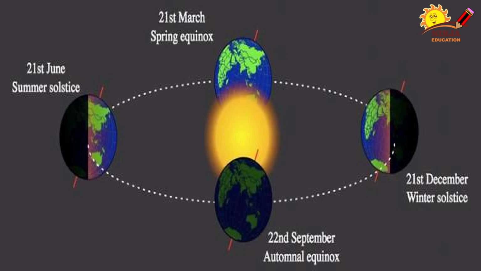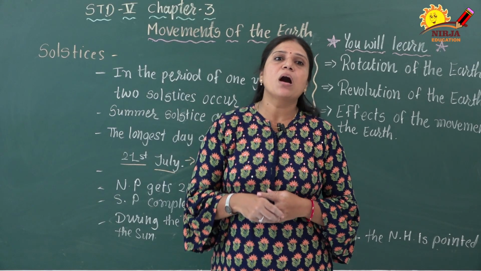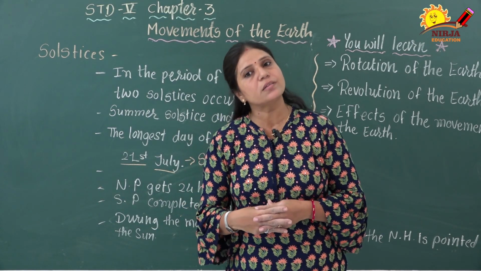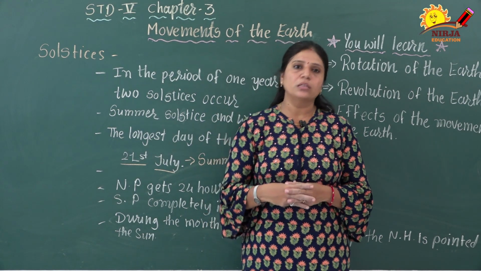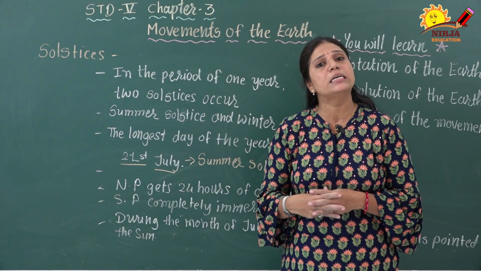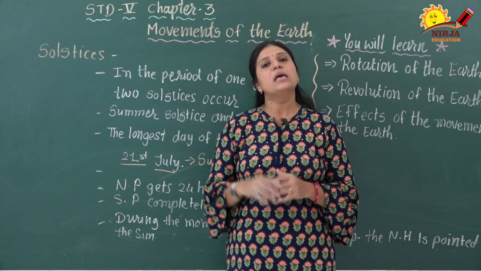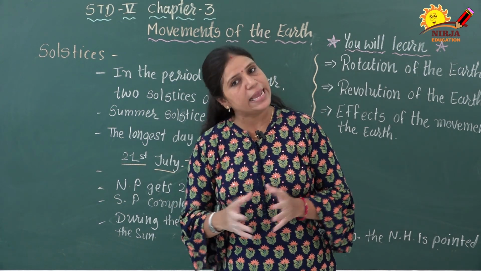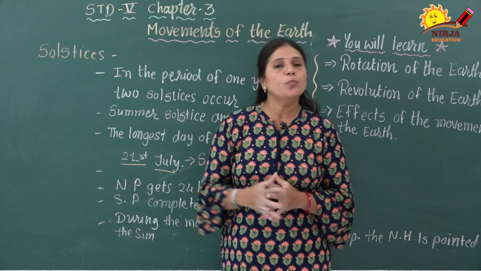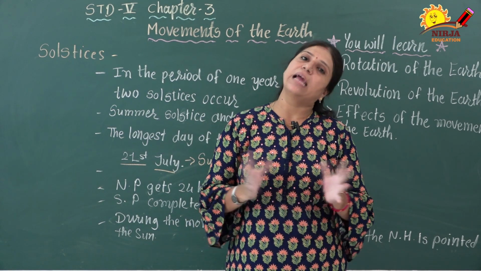The shortest day on earth is 21st of December, which we know as the winter solstice, right? It marks the beginning of the winter season in the northern hemisphere. During this period, the South Pole receives daylight and the North Pole receives no daylight at all.